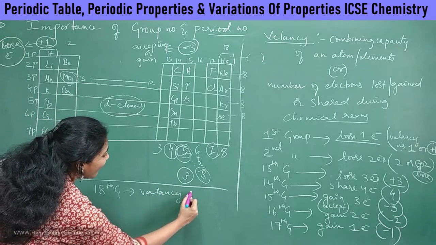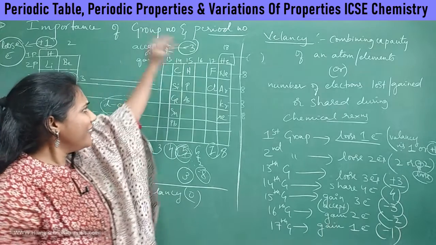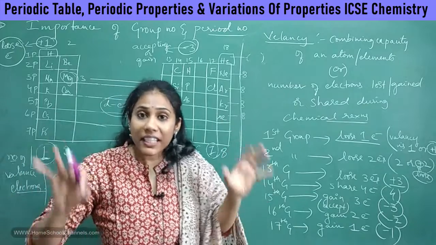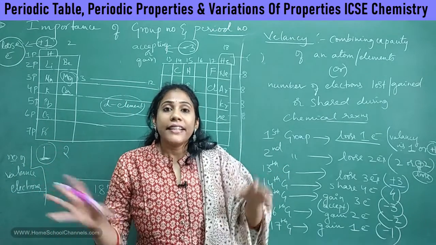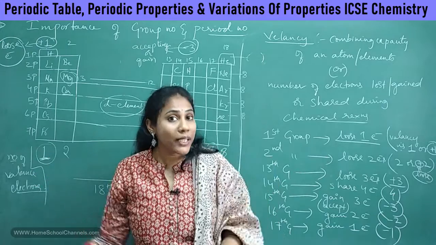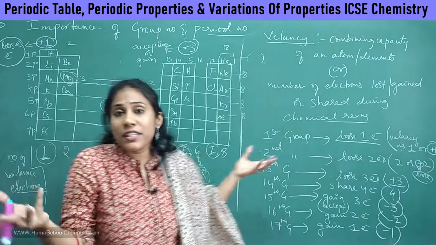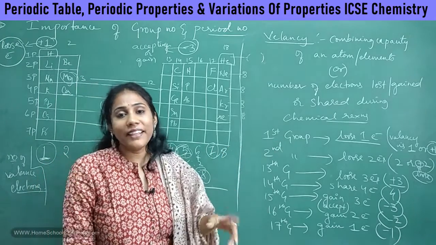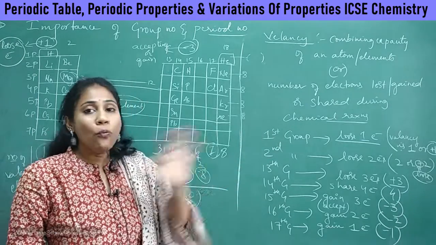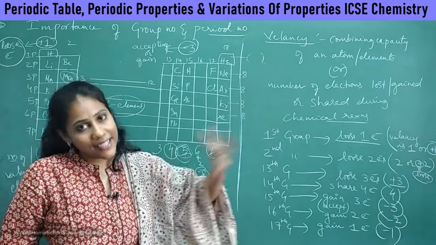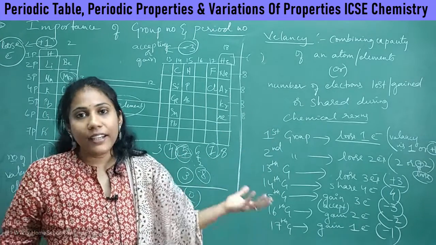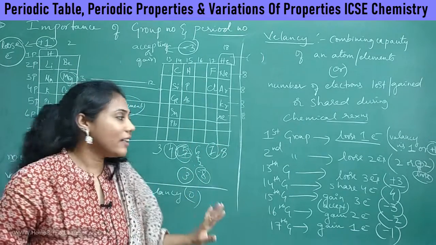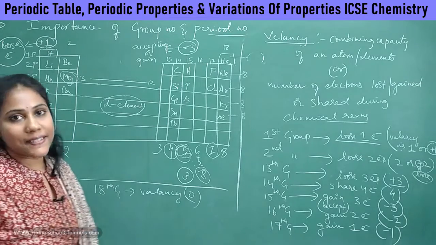So what do you mean by valency is 0? See, in their outermost shell, they have 8 electrons. That means they are very much happy with these 8 electrons. They don't want to lose an electron, they don't want to gain, or they don't want to share, because if they do so, they will become unstable. They will be losing their stability. So they don't want to gain, accept, or share, because they are already stable with 8 electrons. Clear? So this is the whole concept of valency, right?